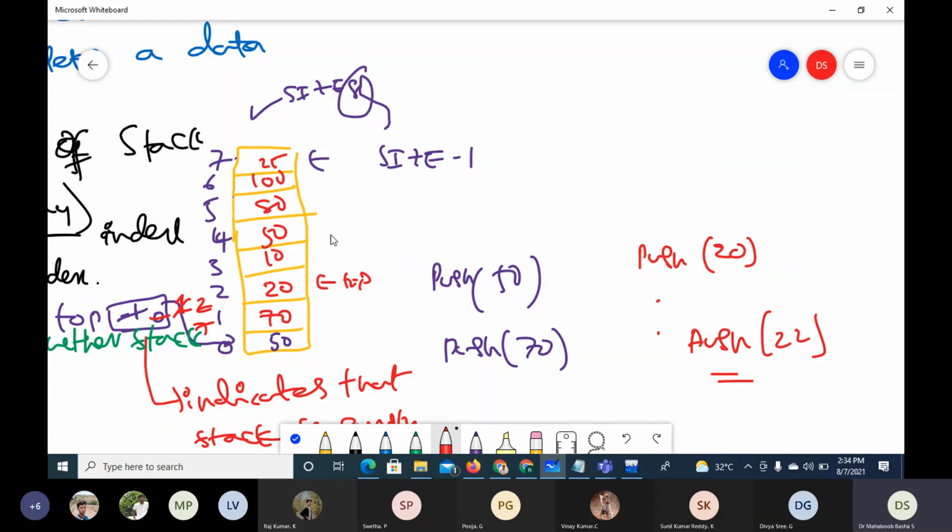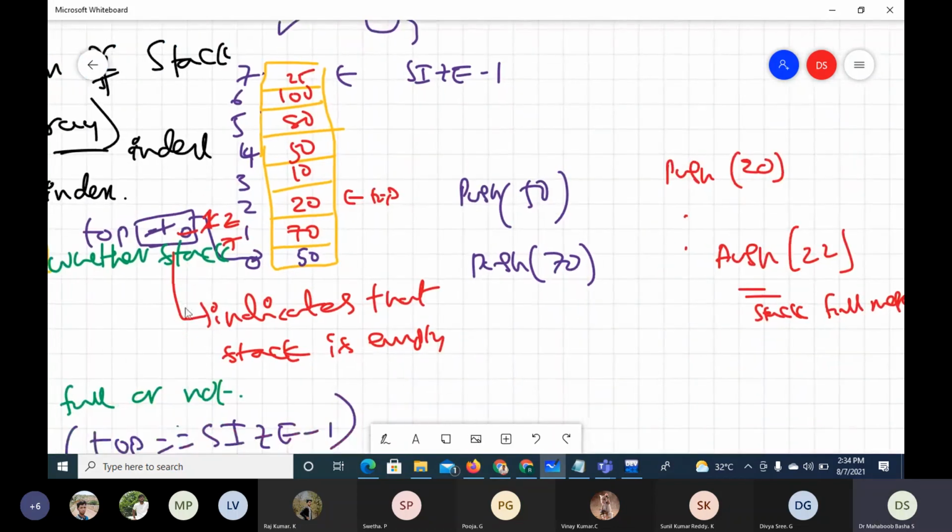There is no problem pushing all those items, but after that, if I try to push 22, it should display the stack full message, and 22 cannot be inserted. So that is the push operation of the stack using array.